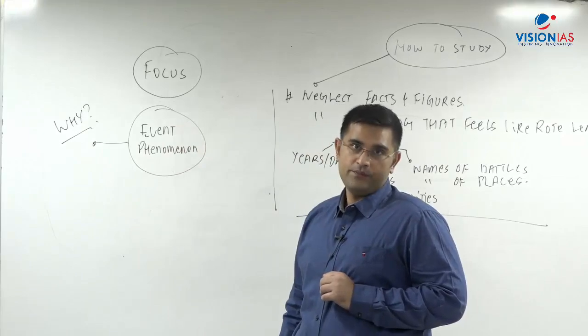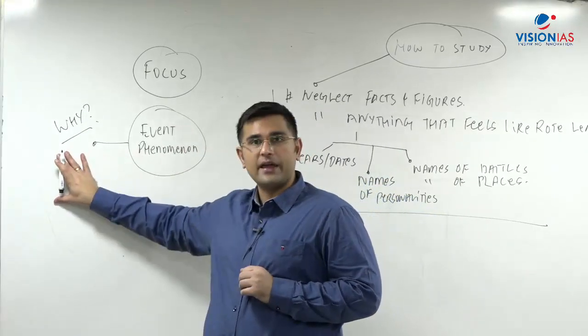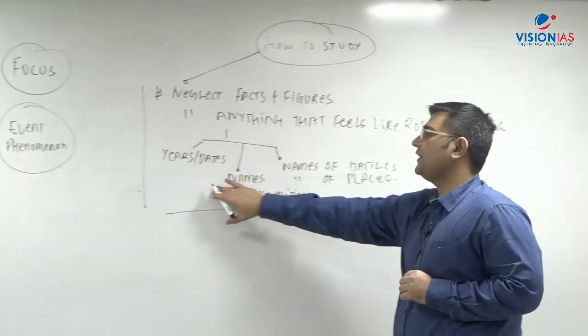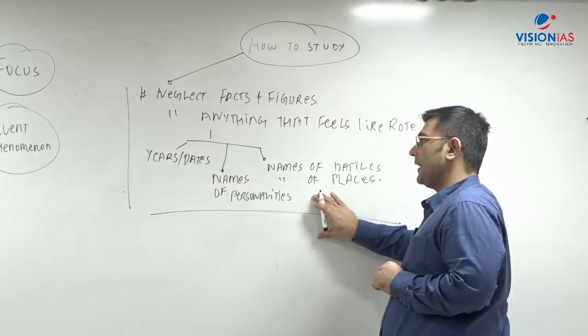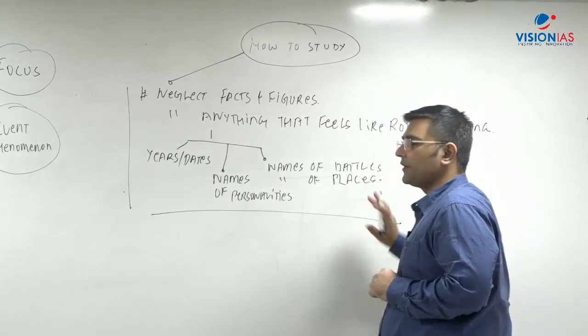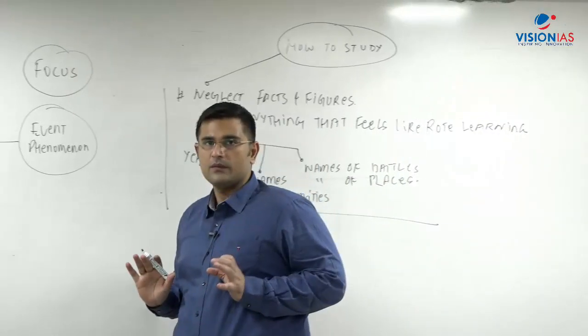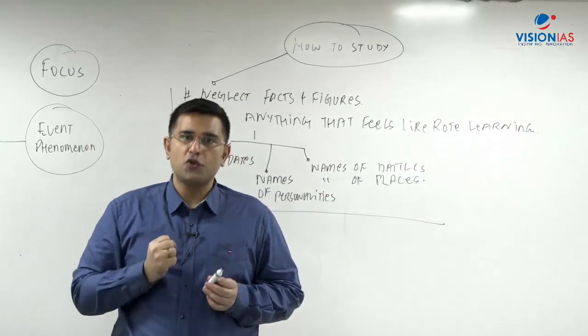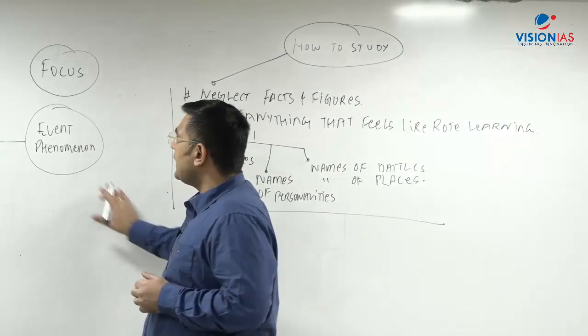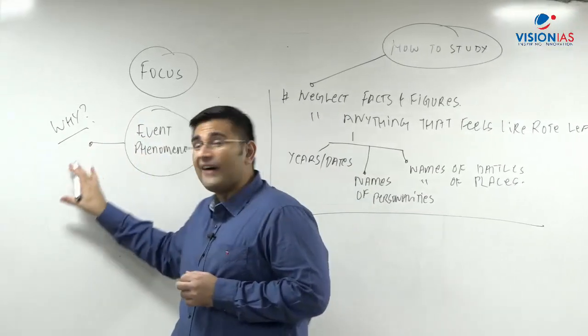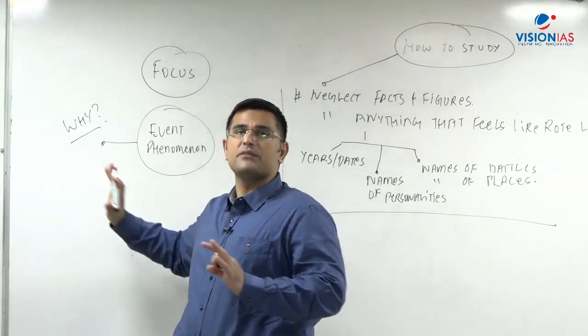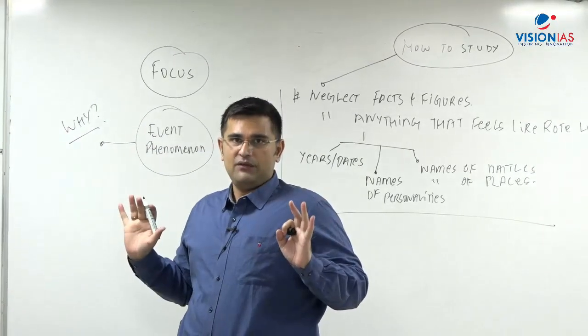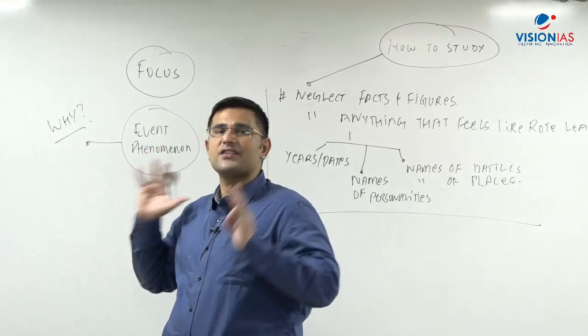And even in this why, we will not focus upon the years, the names of the personalities, the names of the battles or the names of the places, no. Unless really crucial. Our core focus should be that when we are thinking about this event, then why that event takes place, it should be something which you can explain without relying on facts and figures.